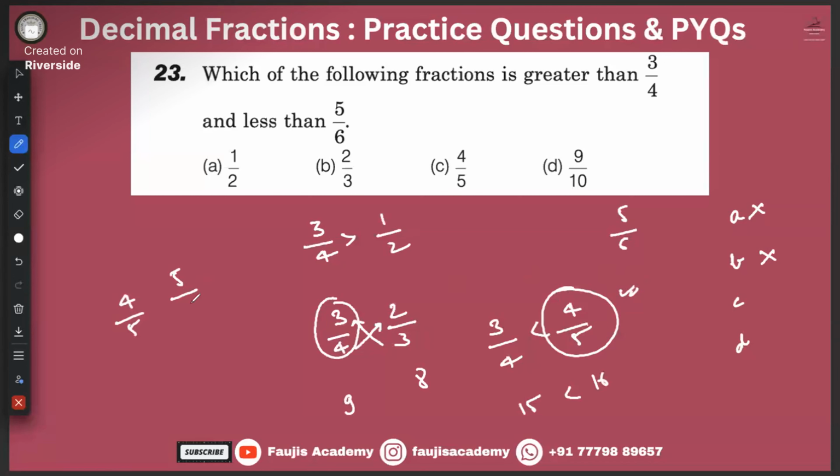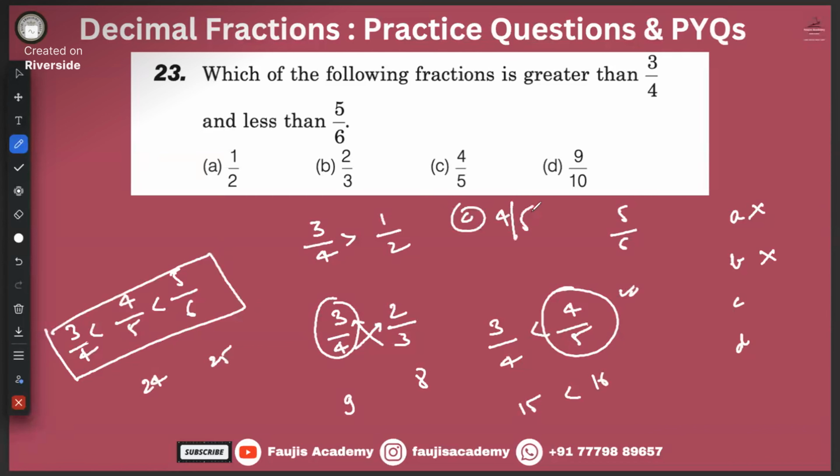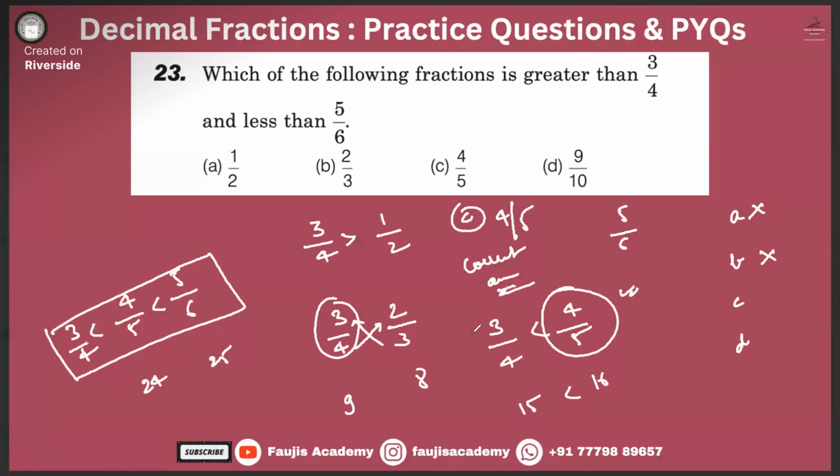And now let's check it with 5 by 6. It's 24 and it's 25. So this one is greater. So which is the correct answer option, guys? Option C, 4 by 5 is your correct answer.